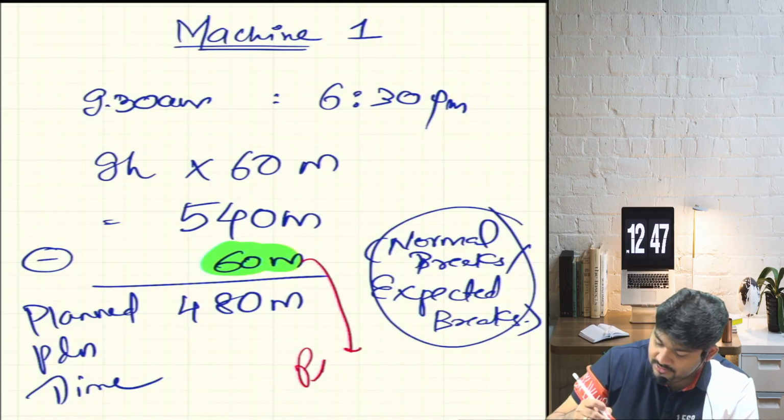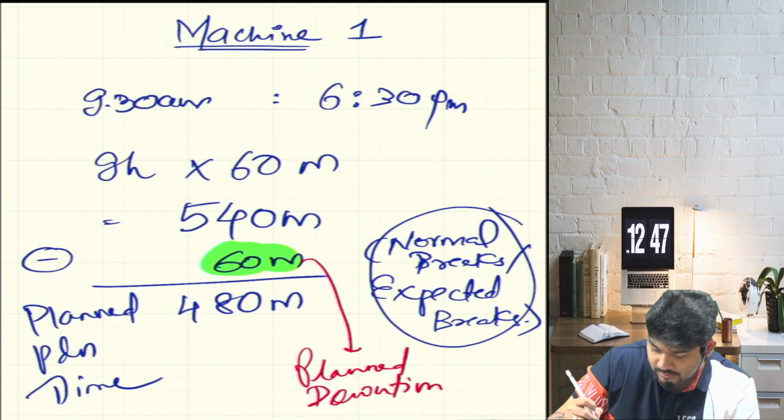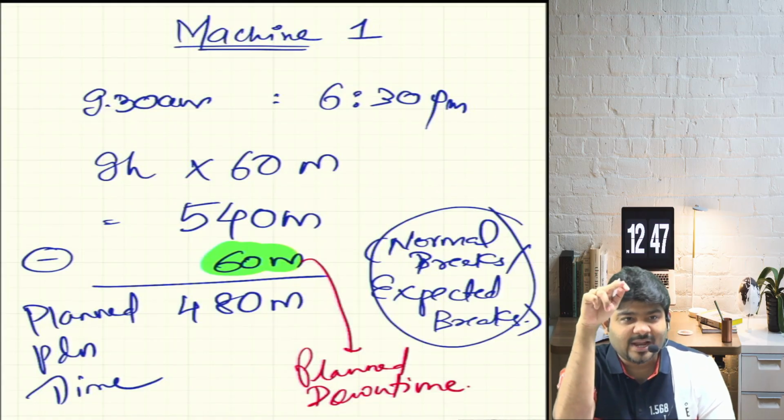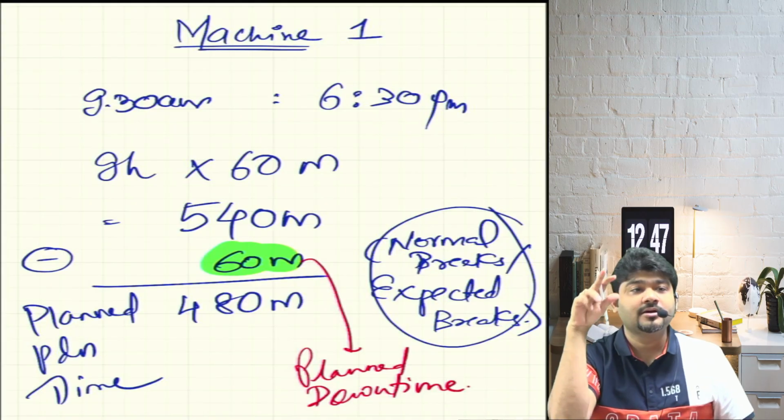Correct. This is your planned downtime. Total time minus planned downtime is equal to planned production time.